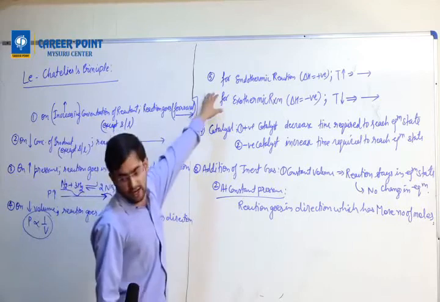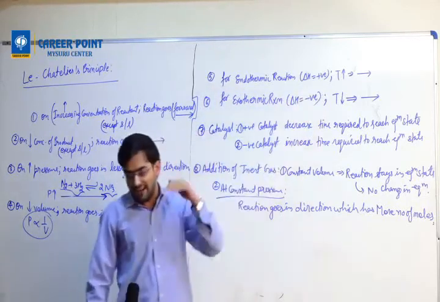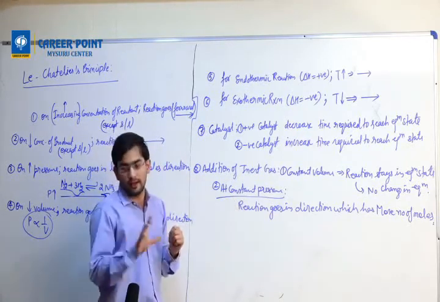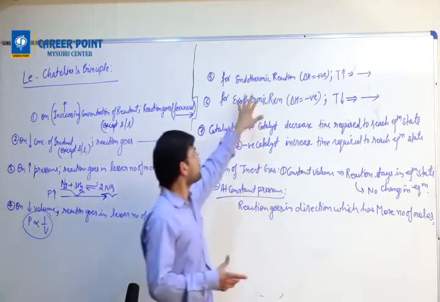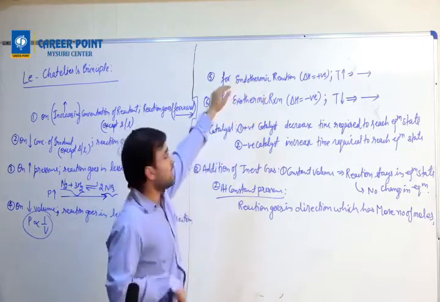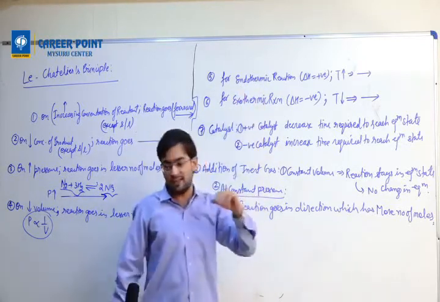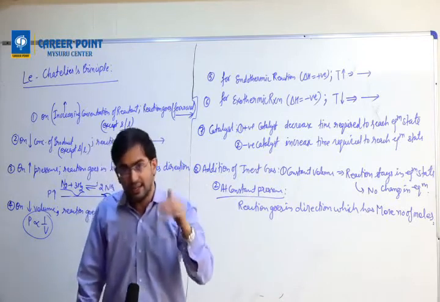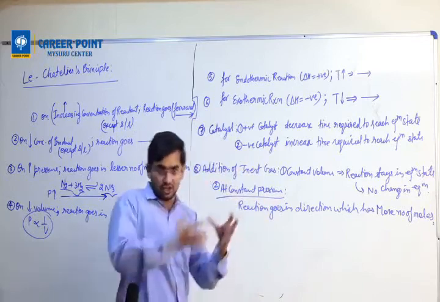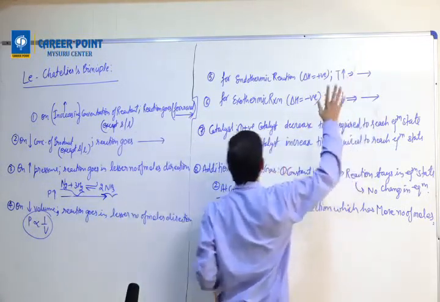Then I go to endothermic reaction. For endothermic reaction, delta H is positive. If delta H is positive, reaction goes in forward direction if you increase the temperature. Easy trick to understand this also. Endothermic requires energy, and if they require energy, you heat it. Exothermic reaction, delta H is negative, meaning they are giving energy, so you take out energy. So on decreasing temperature, reaction goes in forward direction.